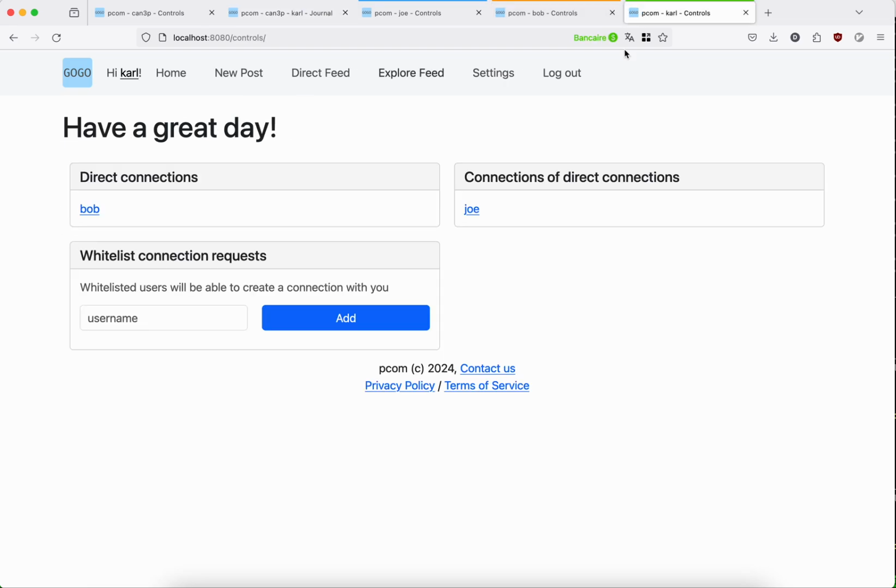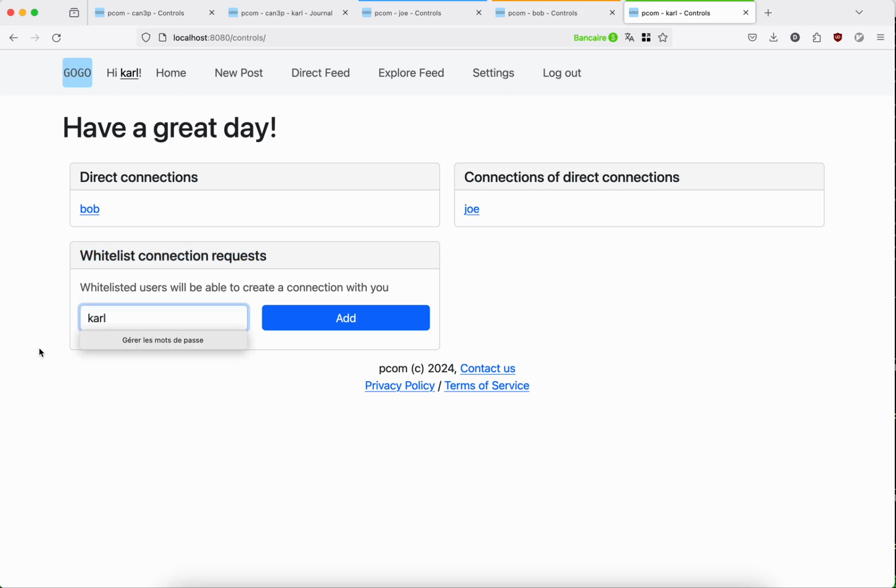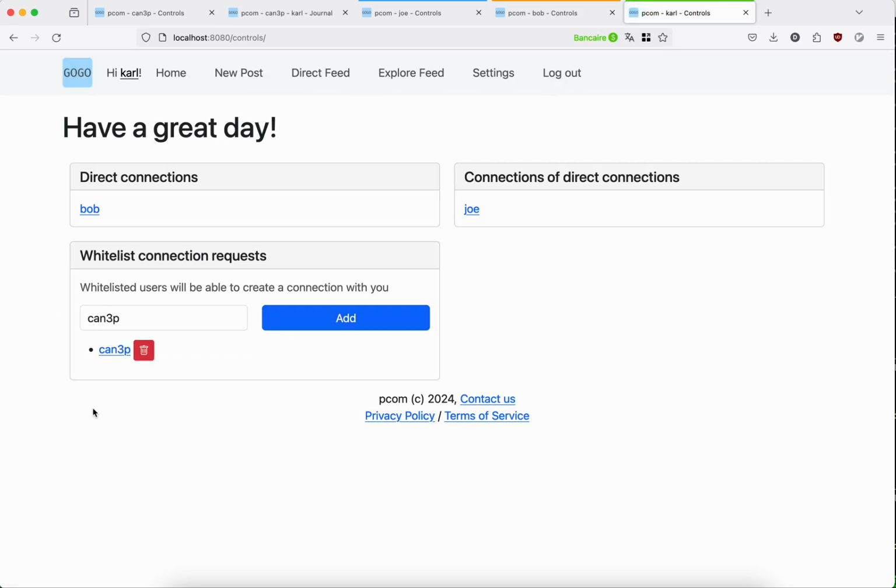Now if we're Carl, we go there, we reload, and here is the block whitelist for connection requests. So you just say Canthropy, add. Here you go. What that means is that as user Carl, you allow Canthropy to send you a connection request.